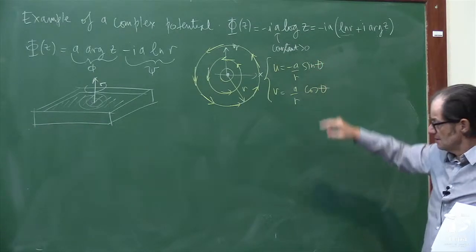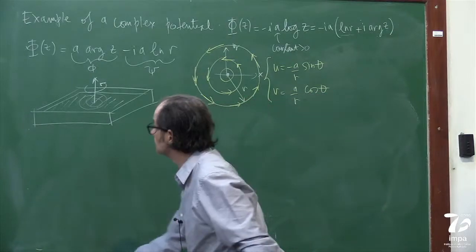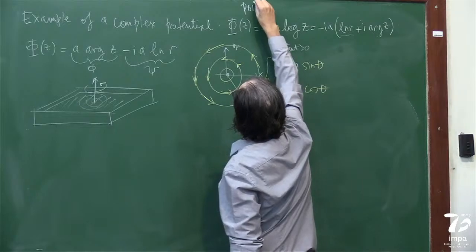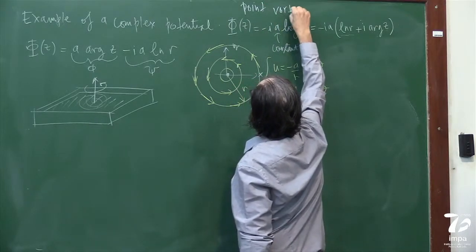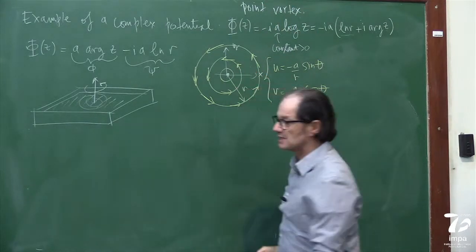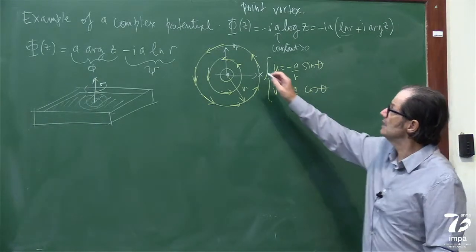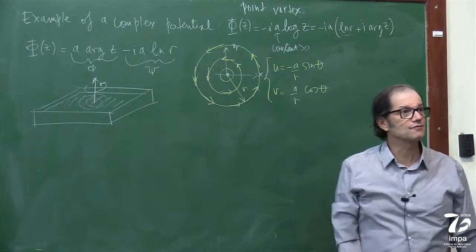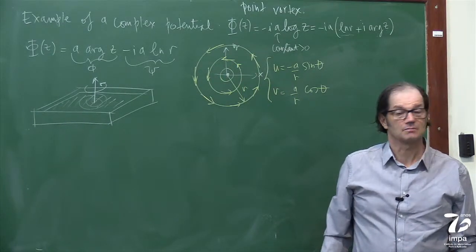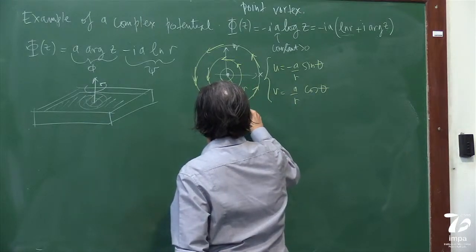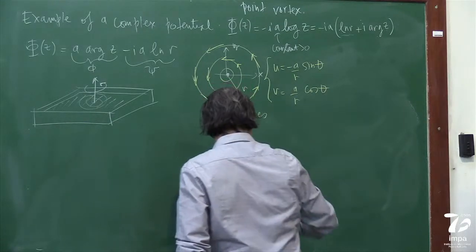So this is called a point vortex because it has its support on a vortex. Okay? And these yellow curves are the streamlines, right? Streamlines.